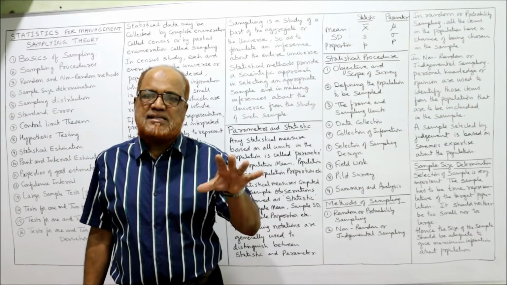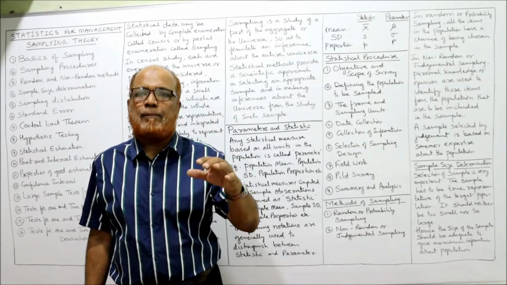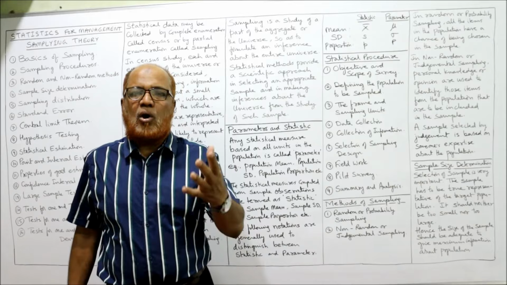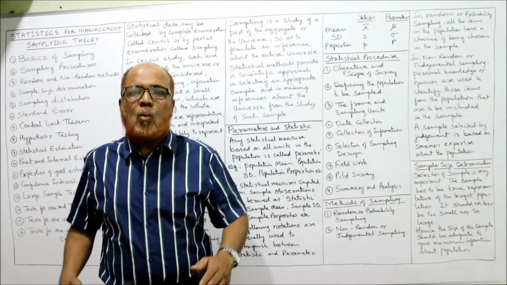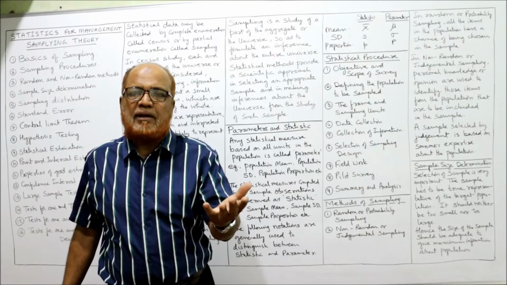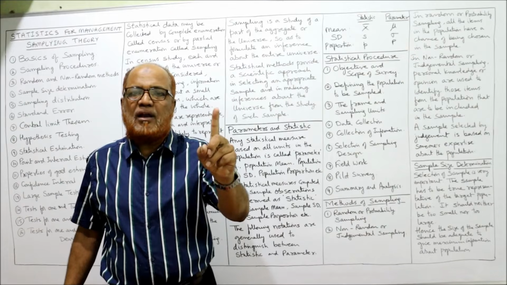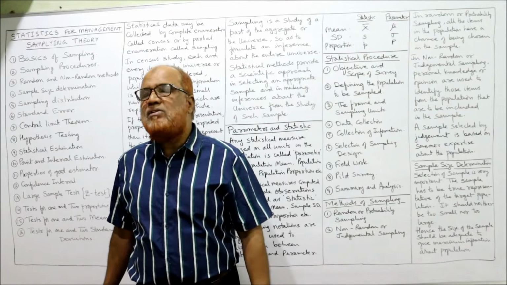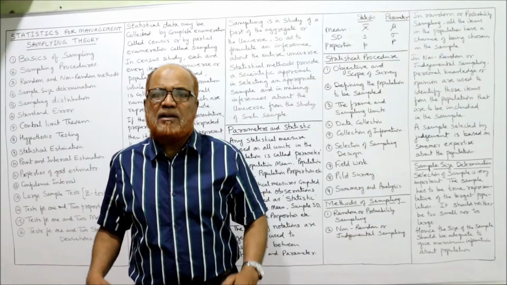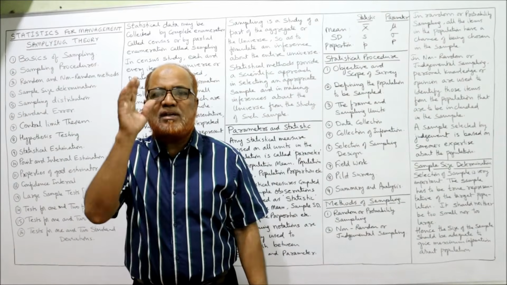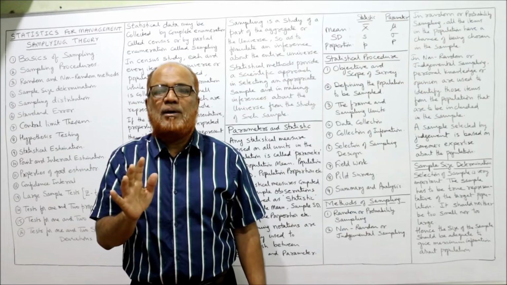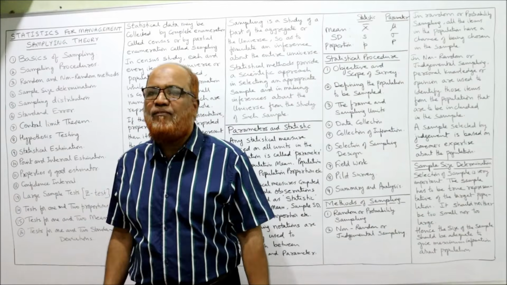Before conducting the sampling process, the investigator must be clear regarding the objective and scope of the survey. Why do I want to collect this sample? What is the purpose of this sampling? The aim and objective should be clear before conducting the sampling. Otherwise, irrelevant data may be collected, which is not relevant for our study, and time and resources will be wasted. So the investigator should always be focused on the objective of the survey. A precise, clear objective should be defined.